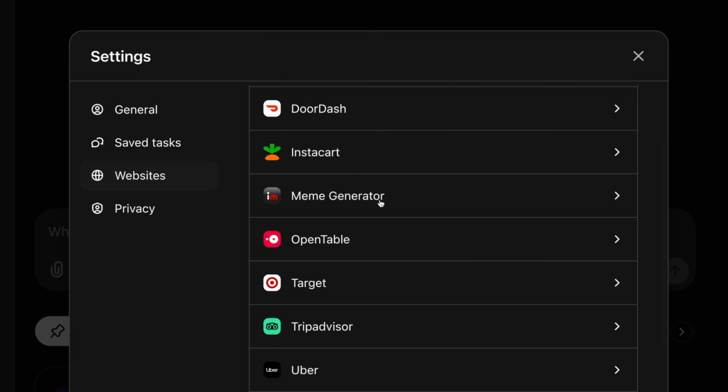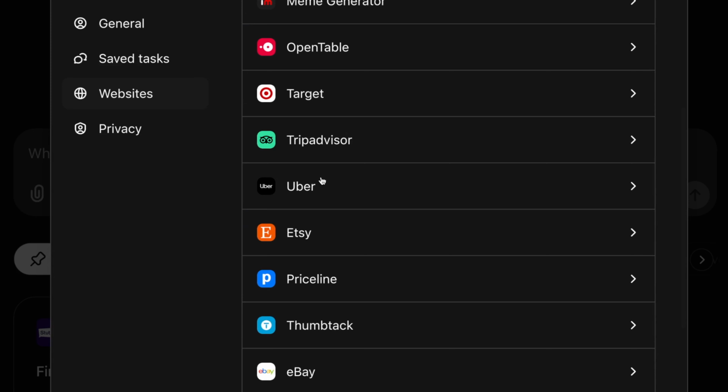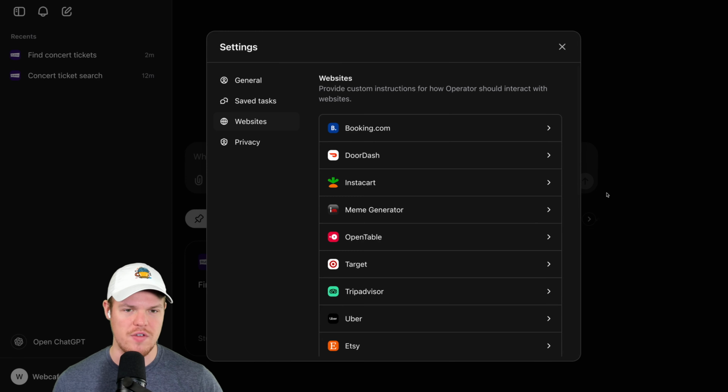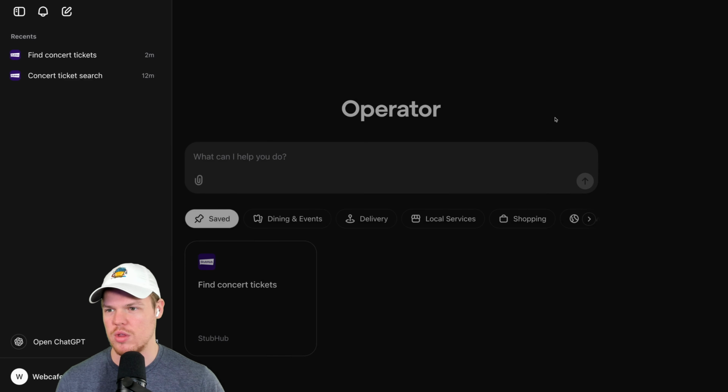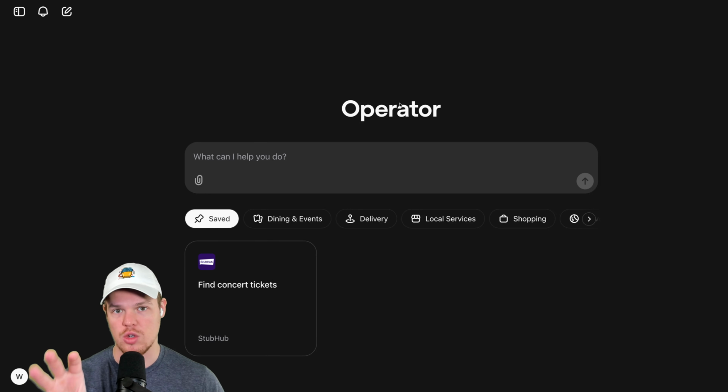Meme generator. This is really random. We'll try that in the next one. Target, Uber, eBay, Associated Press, HipCamp, AllRecipes. A lot of standard stuff here. This kind of reminds me of the early days when we had plugins, but much more, it's doing most of the heavy lifting.